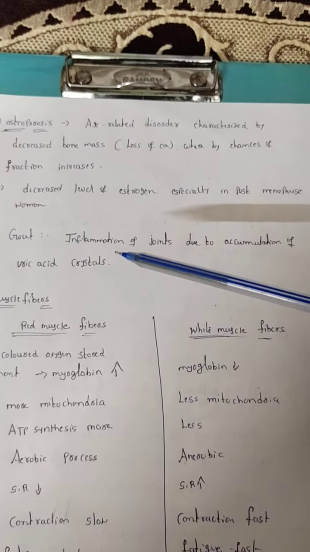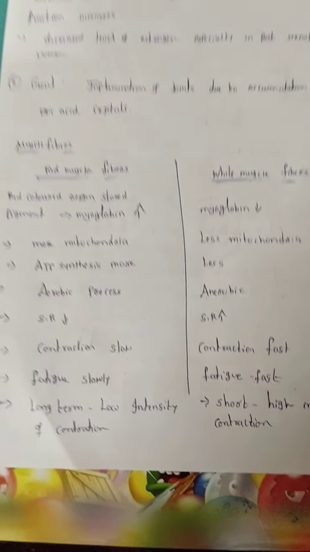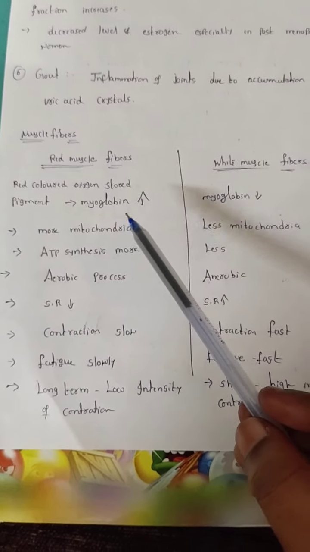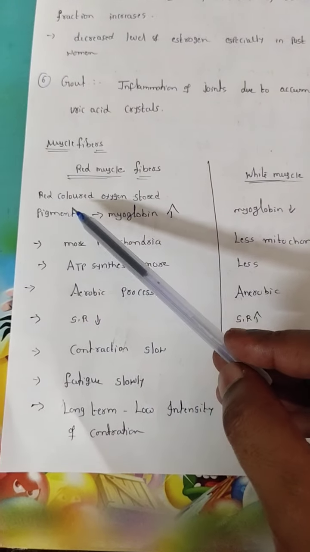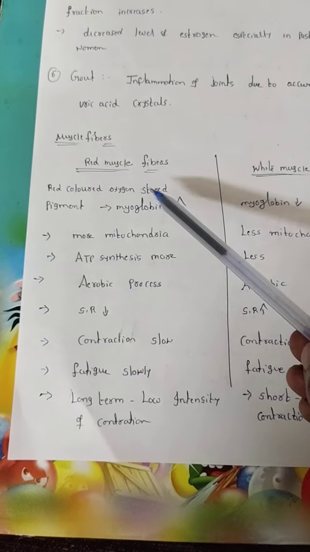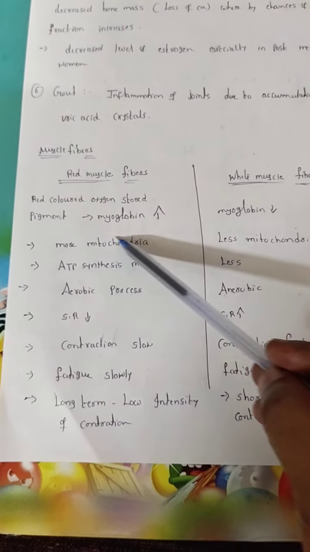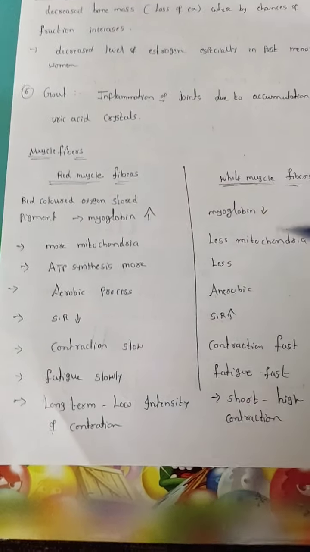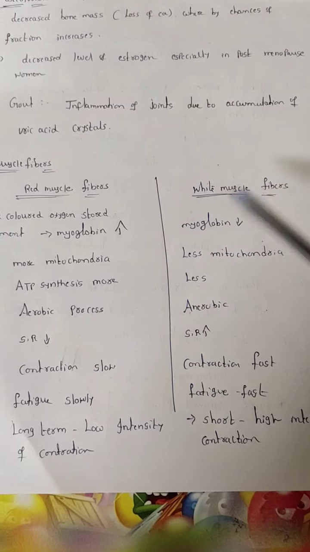Next, we can go to muscle fibers, a small concept. Here muscle fibers are of two types. One is the red muscle fiber, another is the white muscle fiber. What is the difference between red muscle fibers and white muscle fibers? The red color is due to the oxygen-storing pigment called myoglobin. When more myoglobin is present, that is the red muscle fiber. When less myoglobin is present, that is called the white muscle fiber.